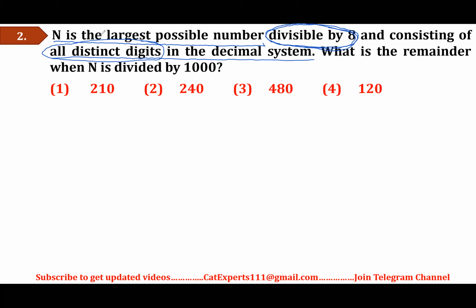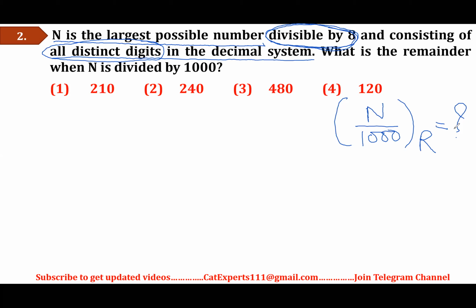So I can frame the question in this way. N is the given number. When it is divided by 1000, what is the remainder? The question is of previous nature only. Now in this case, the number is not known. So we will try to find out one such number which is divisible by 8 and all of its digits should be distinct. So what can be the number?